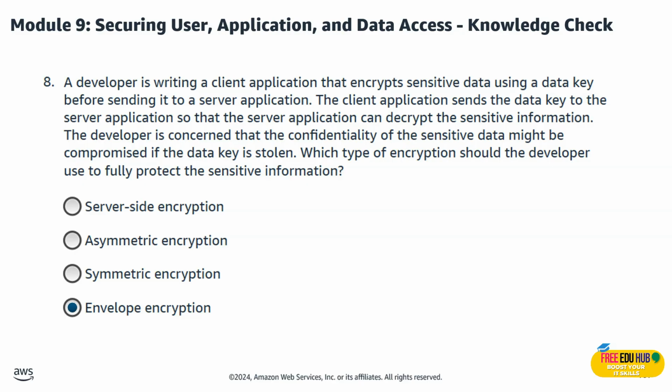In this case, envelope encryption is the right option since it adds an extra protection layer by encrypting the data key itself with a master key, preventing exposure if the data key is stolen. Now, we are not going for server-side encryption. The reason is that it applies to the service level, for example, S3, not client level. We are not going for asymmetric encryption because it's used for small data or signing, not for protecting symmetric data keys. And we are not going for symmetric encryption since it protects data, doesn't secure the key itself.